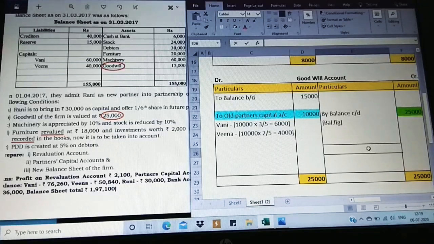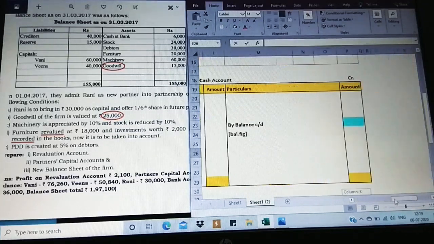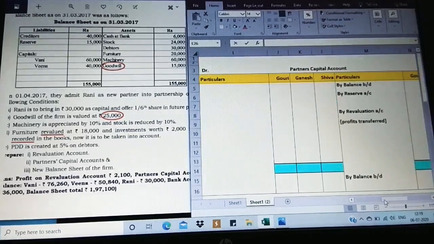So I get this. Is this clear to you people? Right? Okay. Now let us move on to the partners' capital account. Coming to the partners' capital account.